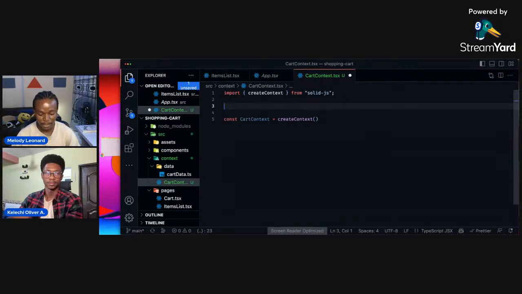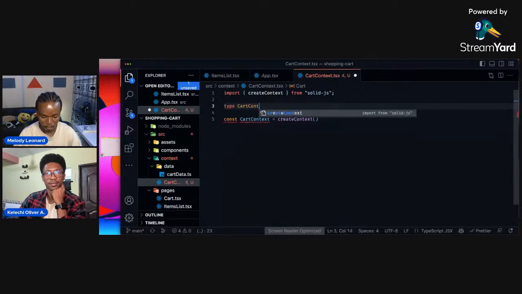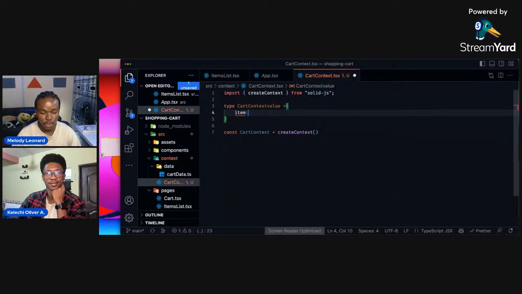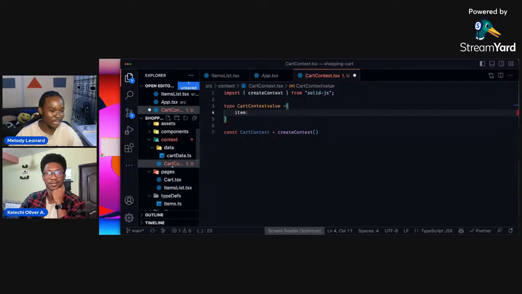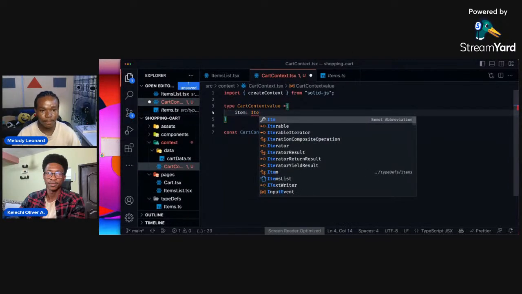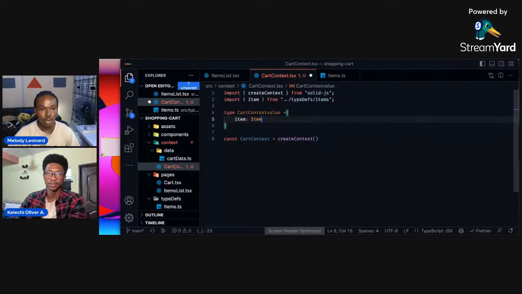So I'm going to define a type here. Let me call this cart context value. And this cart context value is going to have an item, and this item is going to be an array of the item type we'll have here. If you look at the type definition, an item is going to have an ID, name, price, image, and all that stuff. So it's going to have an item type, and this will auto import for me, and we are going to say that it is going to be an array.